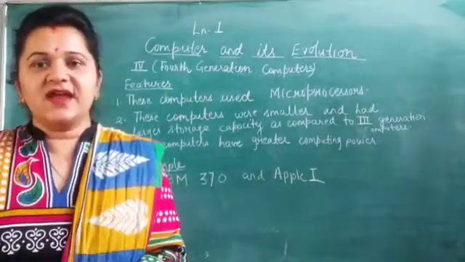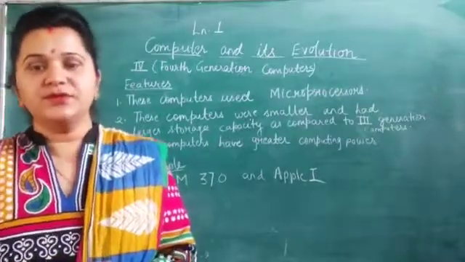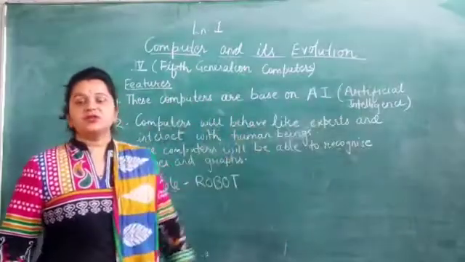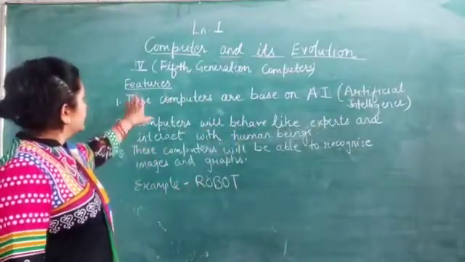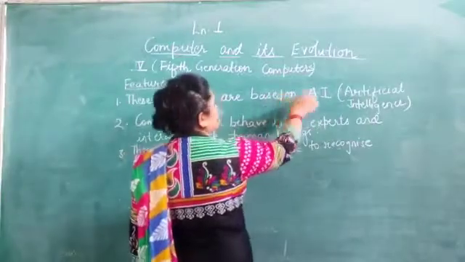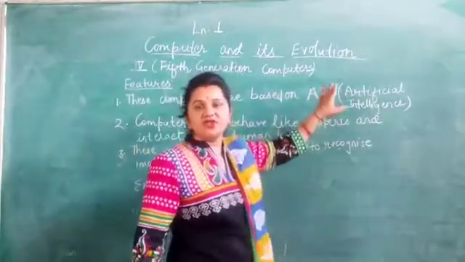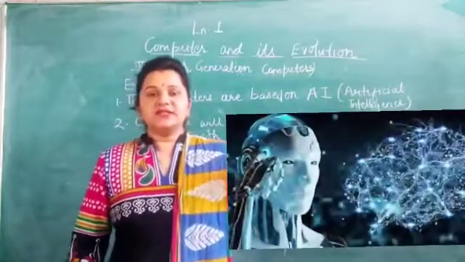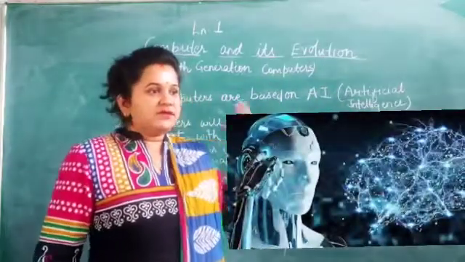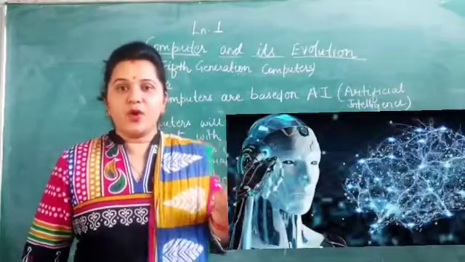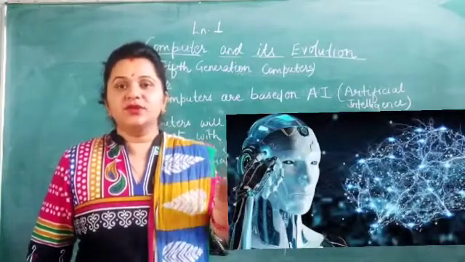Okay, now let us understand about the fifth generation computer. Fifth generation computers are based on AI. AI means artificial intelligence. In this application, artificial intelligence means the scientists are about to design a device which could respond or interact with human beings.